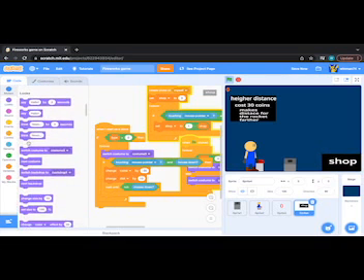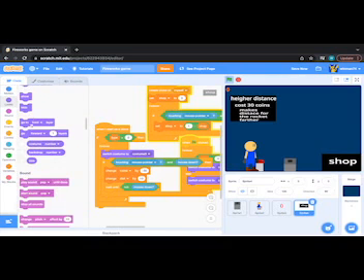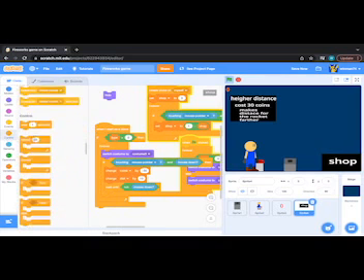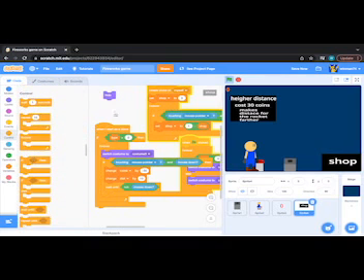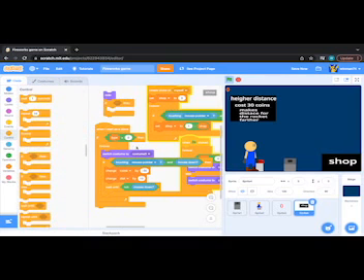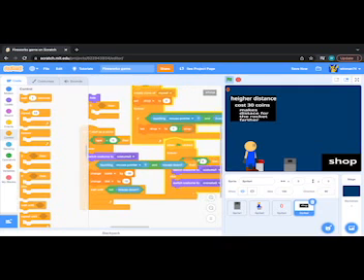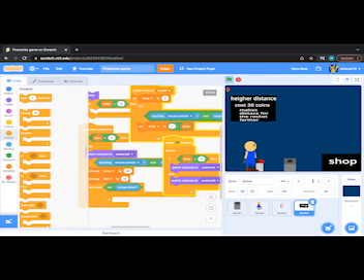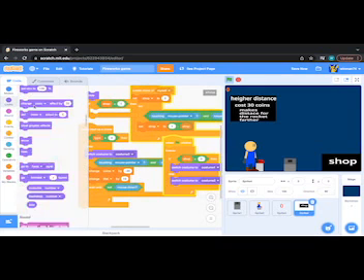So here's what you can do. You can do a hide. Instead of doing an if else, what you can do is hide, and then if the shop is equal to 1, then in there show.